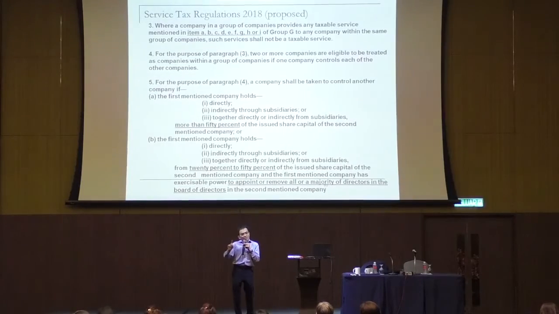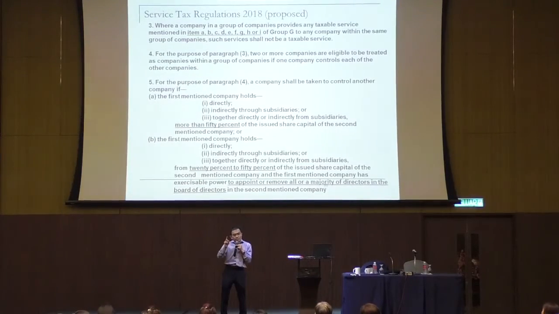So means what? Very clear. The relationship between the two companies must be established by shareholding, and must be via company. So if you tell me the two companies have a common director, for service tax purposes, not within the group.